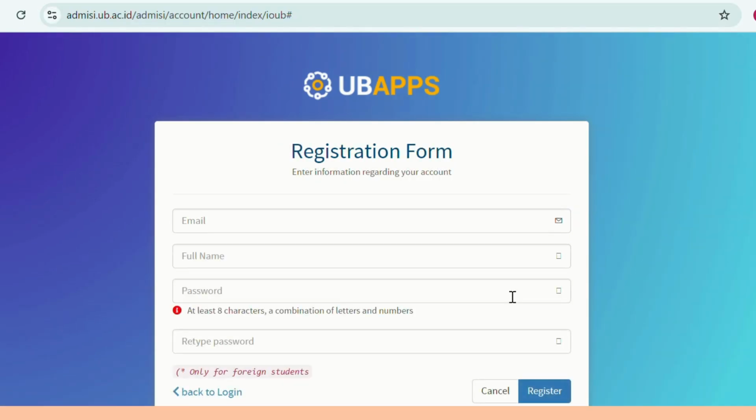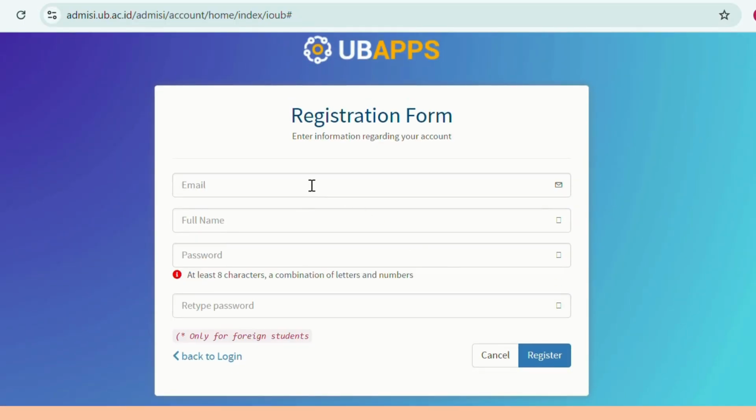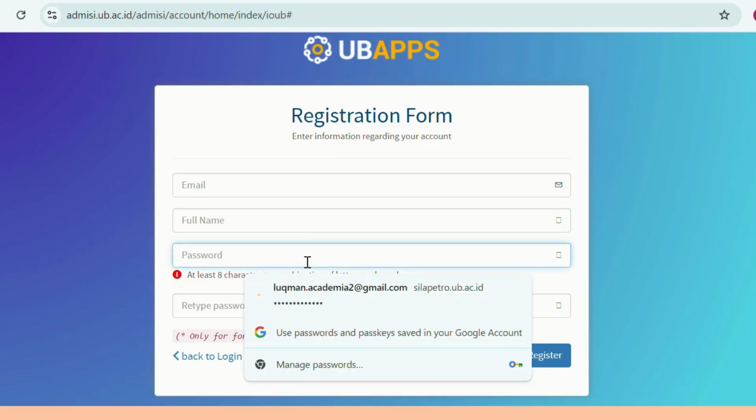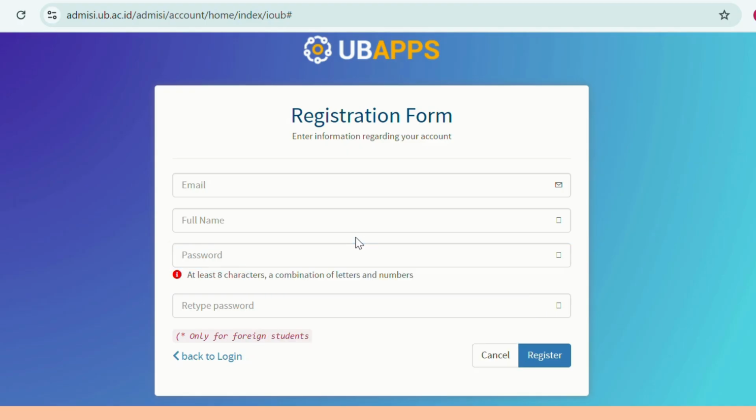By clicking this, you will have to fill in your personal email address. Make sure that it is active and you have notifications on your cell phone. Then here you will need to fill in your full name, and create a password which has at least 8 characters and a combination of letters and numbers.